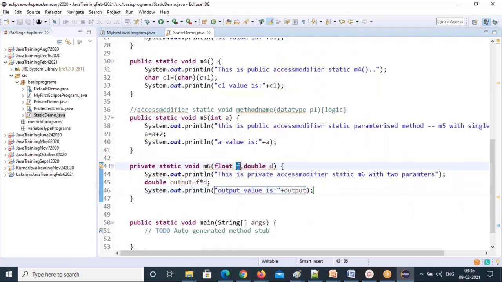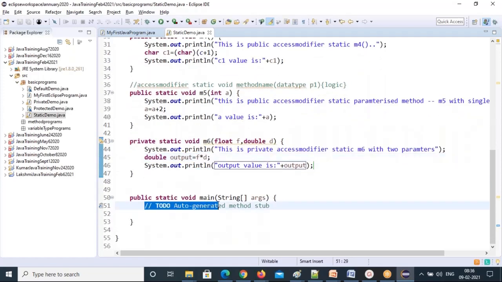See, every parameter you are declaring here within the round brackets must start with the data type first, then the parameter name. For the parameter name you can give any name, and double D. So once you declare parameters, make sure you use them inside this method body logic. If you're not using them, don't declare the parameters. So like that, you can create all different types of methods.